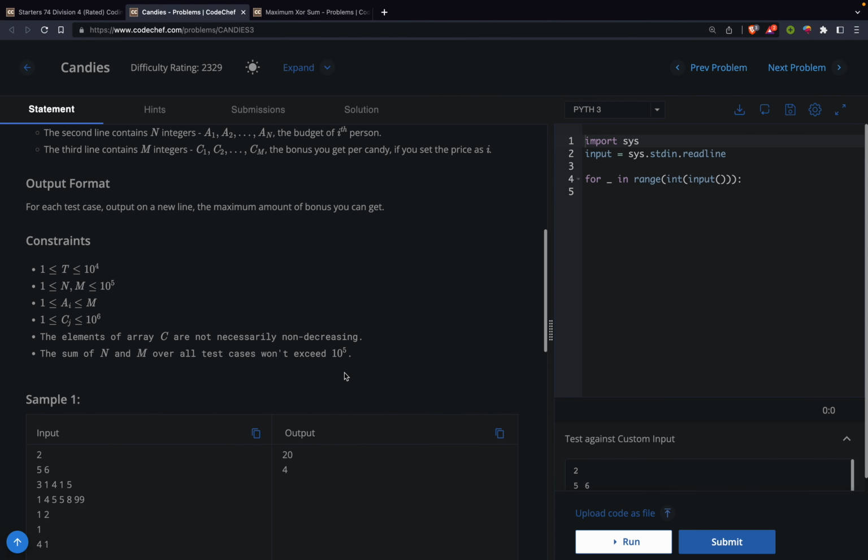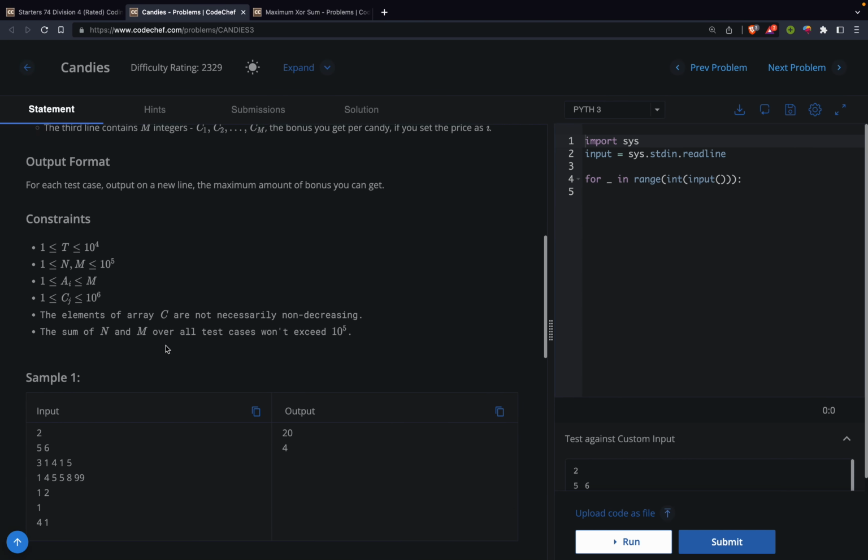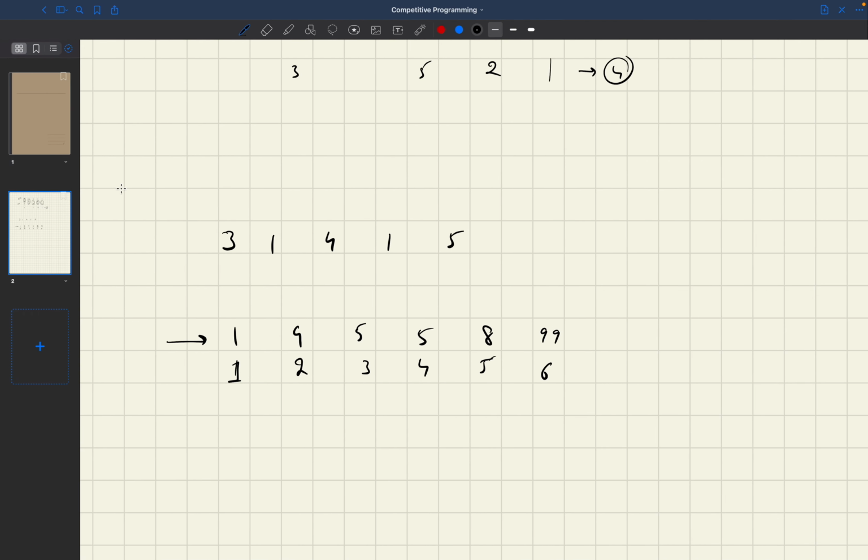And if we see the constraint, I know that A i is less than m. Suppose I have fixed my price as 3, and I know that there are 1, 2, 3, 4, 5 elements, so obviously my A i will be less than 5, so I don't have to check beyond 5 by 3.